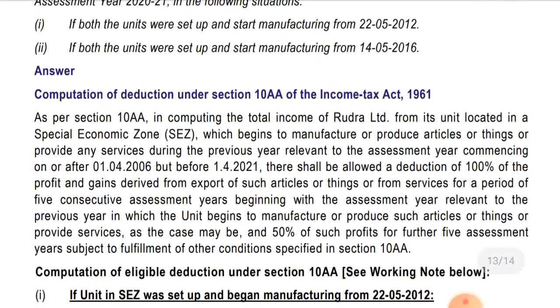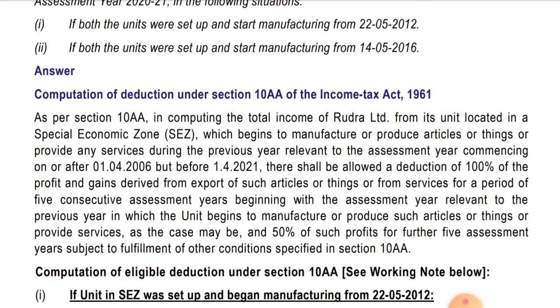Computation of deduction under section 10AA of the Income Tax Act 1961. As per section 10AA, in computing the total income of Rudra Limited from its unit located in special economic zone, which begins to manufacture or produce article or things or provide any services during the previous year relevant to the assessment year, commencing on or after 1st April 2006, but before 1st April 2021, there shall be allowed a deduction of